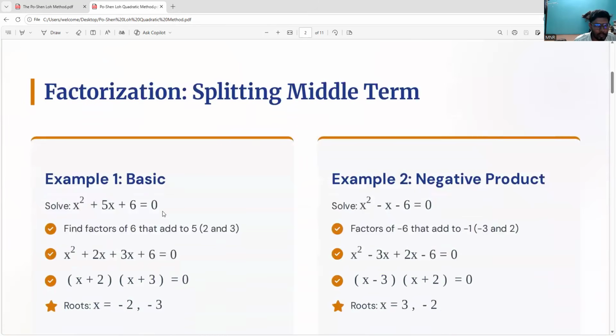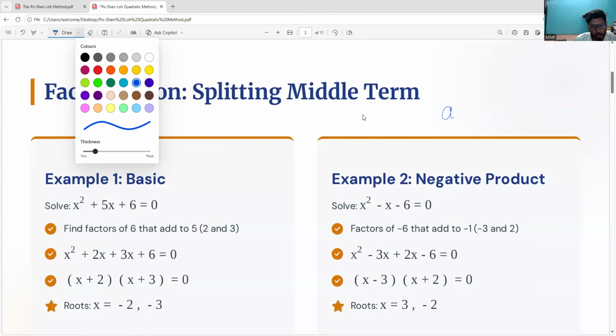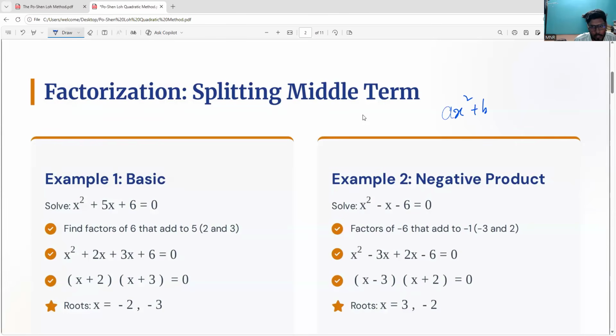Whenever you get a quadratic expression, the standard form of the quadratic expression, which you already know, I am writing it also. Hopefully you all can see it. So what is the standard form of a quadratic expression? It is ax square plus bx plus c equals 0. Generally in the local language I will speak. What is meant by roots? The value of x which will satisfy this equation so that the result will equal 0, LHS equals RHS. That's our main thing.